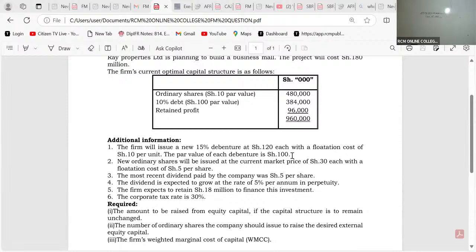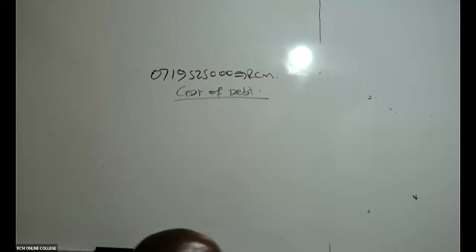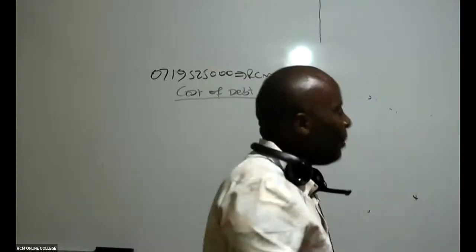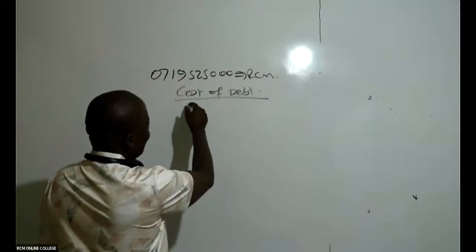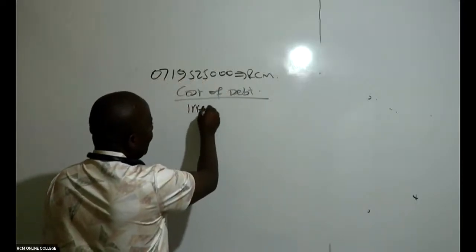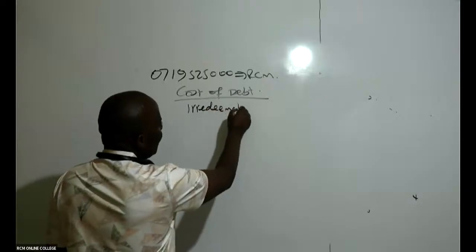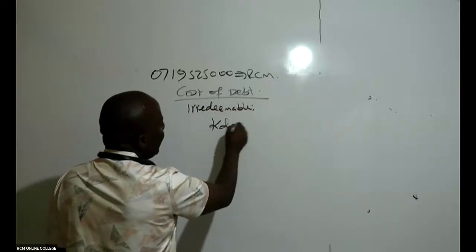If it was a redeemable debt, then I would have seen the period of redemption. I would have seen like this thing should be redeemed after say 10 years. So this is irredeemable, and this is an examiner who is wishing you success. Because if it is irredeemable, then my Kd is very easy.